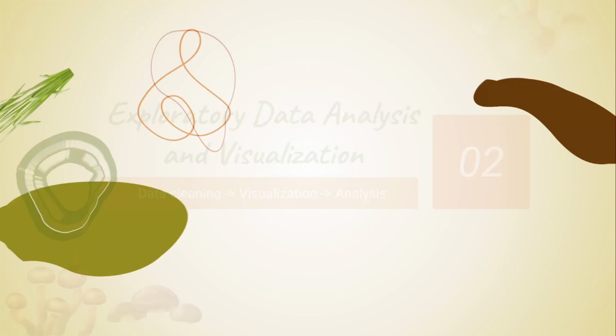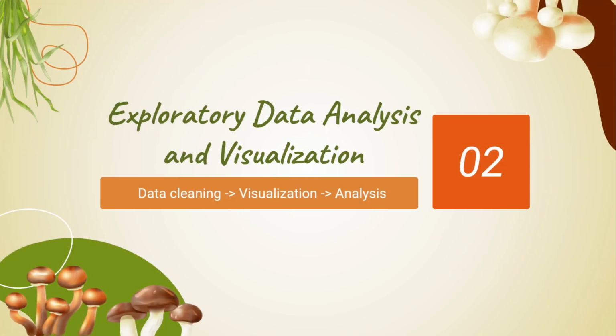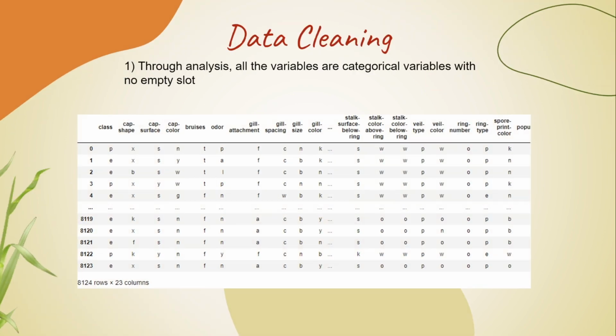According to research done by Wild Food UK, many poisonous mushrooms actually have common distinctive features that can reveal whether or not they're poisonous. Therefore, we looked for a dataset which contains the characteristics of poisonous and edible mushrooms. From our initial Kaggle dataset, we have 22 common characteristics of most mushrooms. All of them were categorical variables, such as the color of the mushroom and whether its gill size was broad or narrow. Through initial analysis, we've identified that all the columns are categorical variables without any missing data.